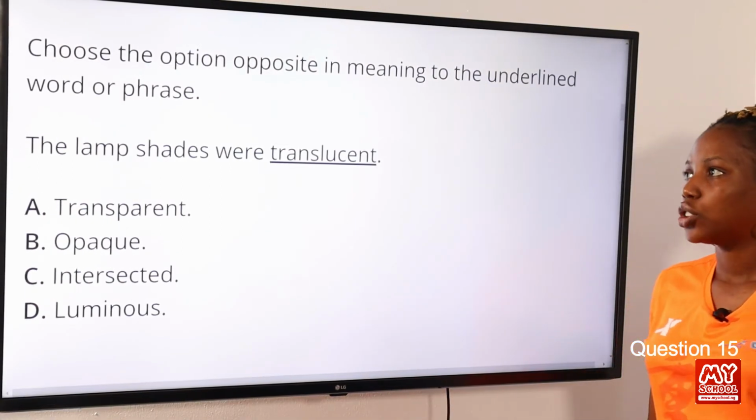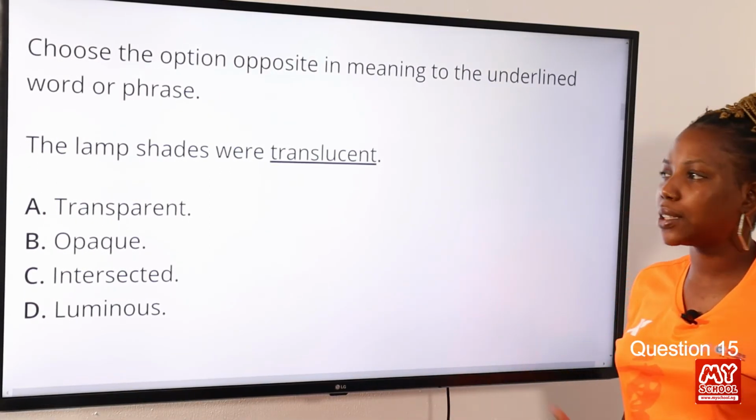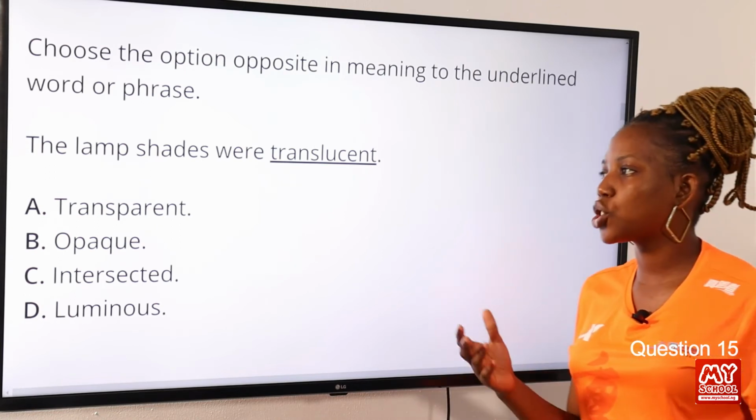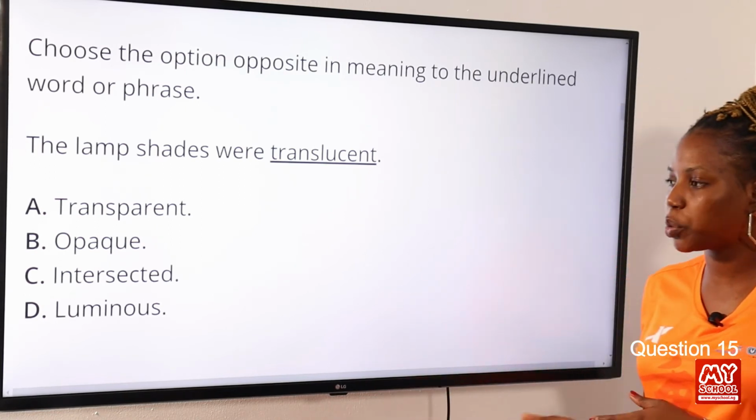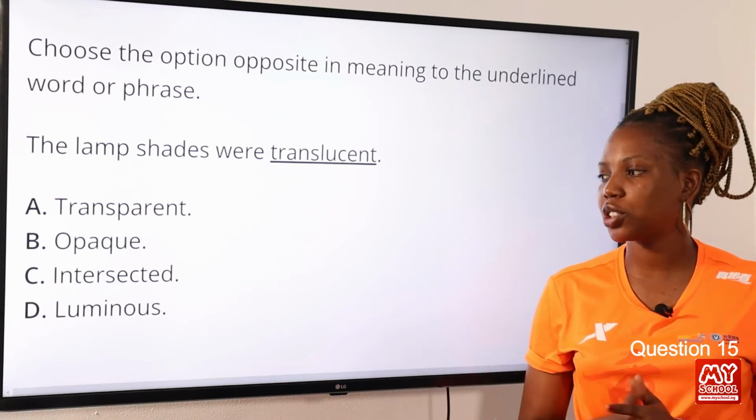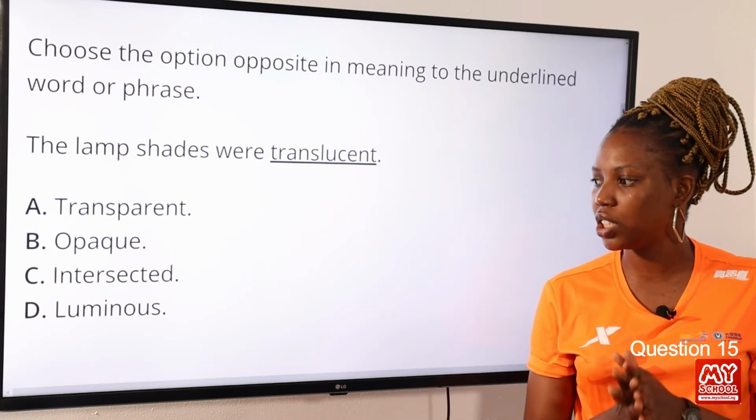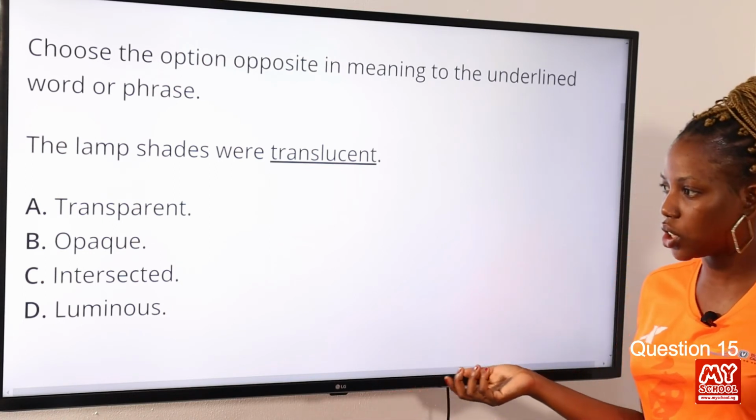Question 15. Choose the option opposite in meaning to the underlined word or phrase. The lamp shades were translucent. Option A, transparent. Option B, opaque. Option C, intersected. Option D, luminous. Now the answer to this question is opaque.